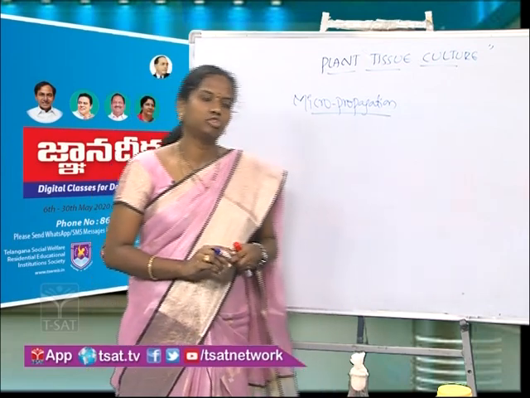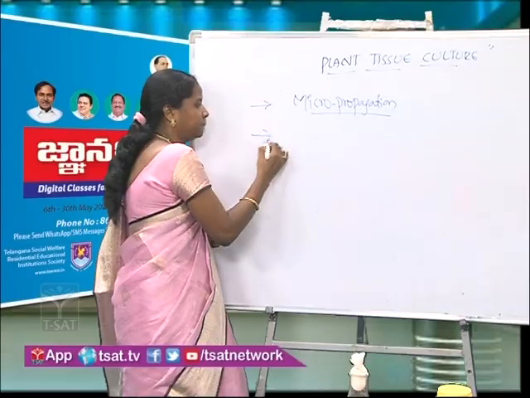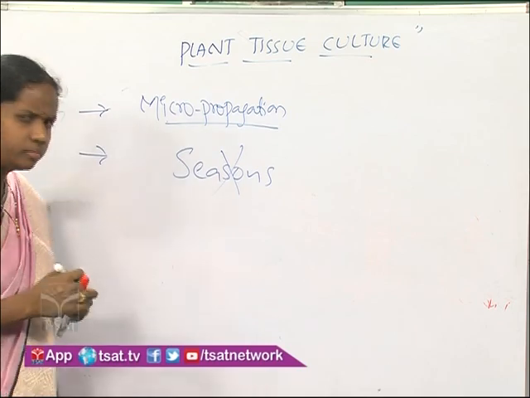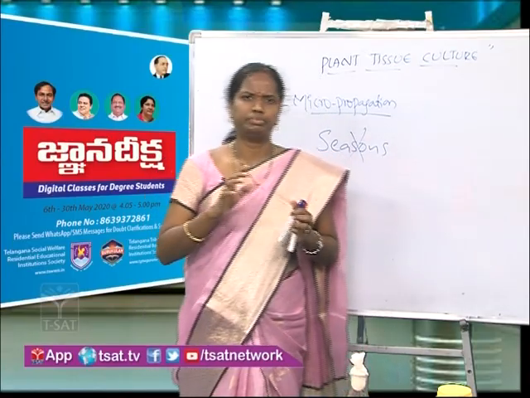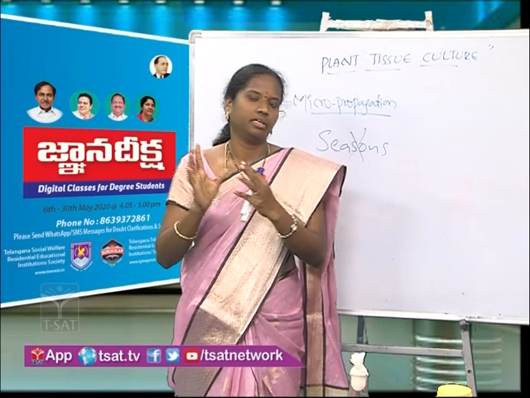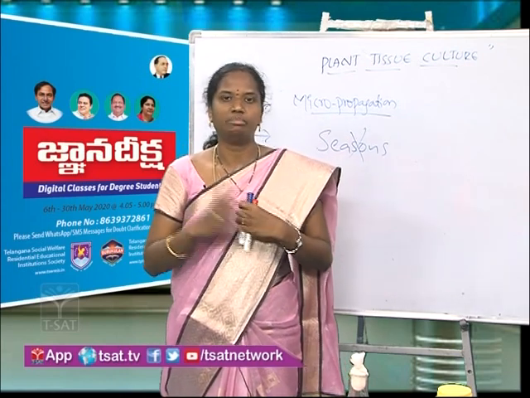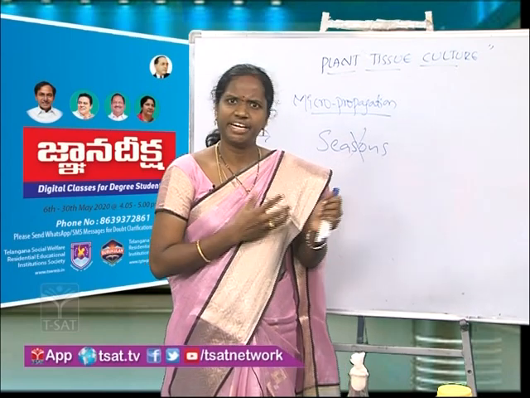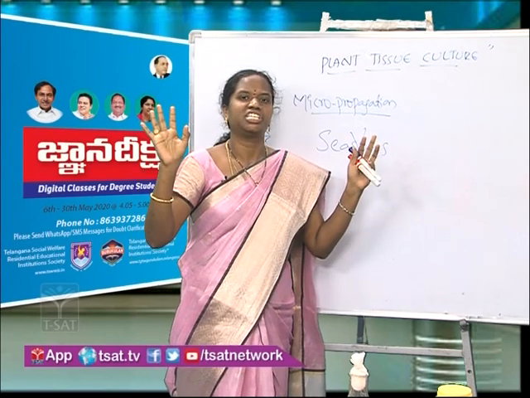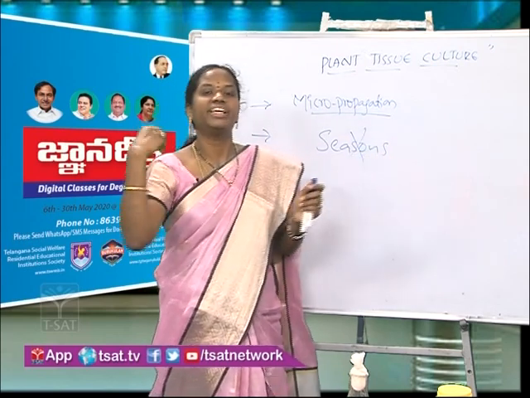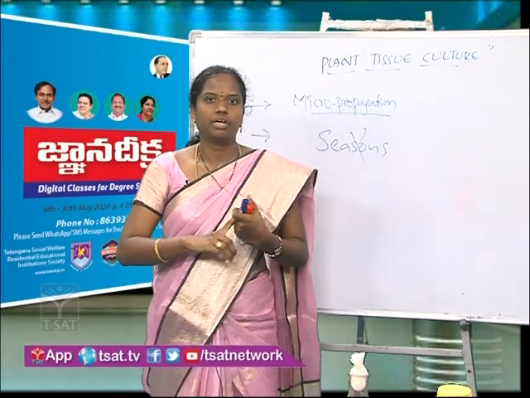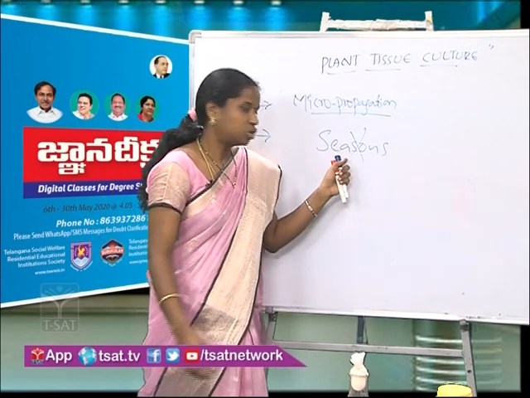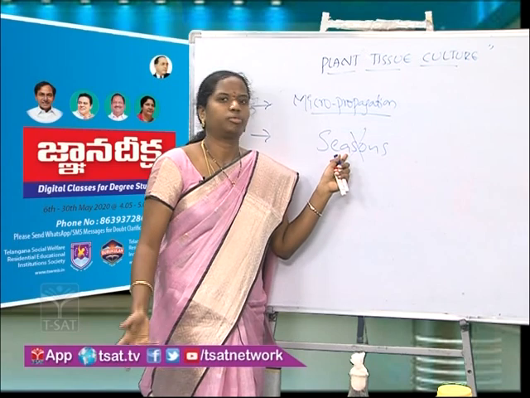The second use of plant tissue culture is that we do not depend upon the seasons. Generally, some plants compulsorily need sunlight for their flowering. They have to wait until the summer season, and some plants need the rainy season for their flowering and growth. But in tissue culture, no such conditions are required. Why? Because we are providing everything artificially. There is no need to wait for water or sunlight, they will grow on their own. So there is no problem with the seasons.